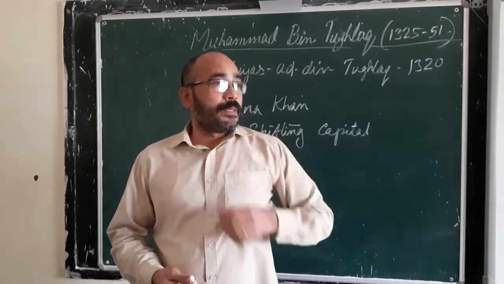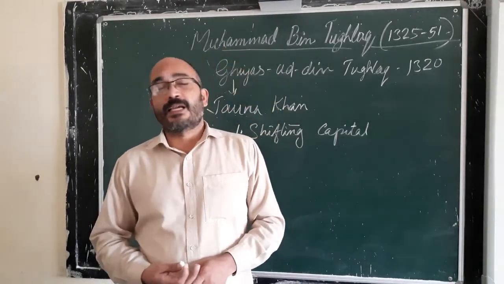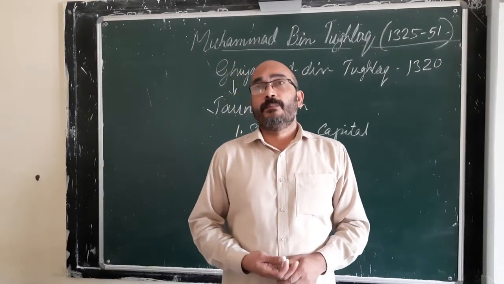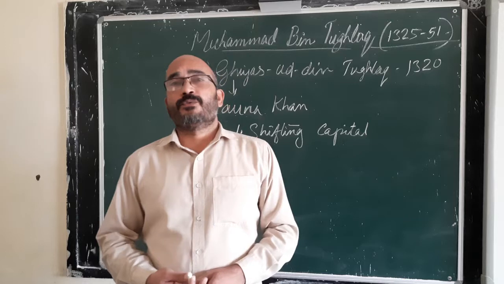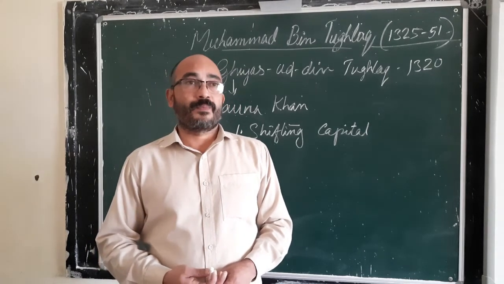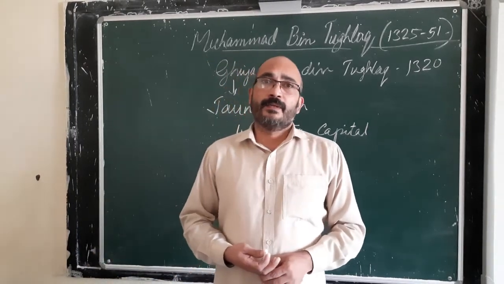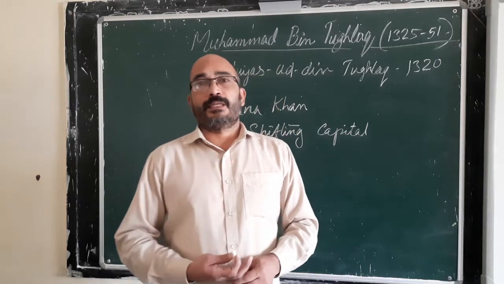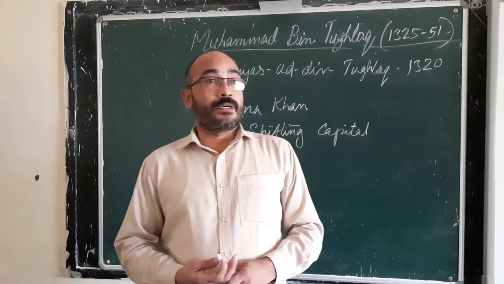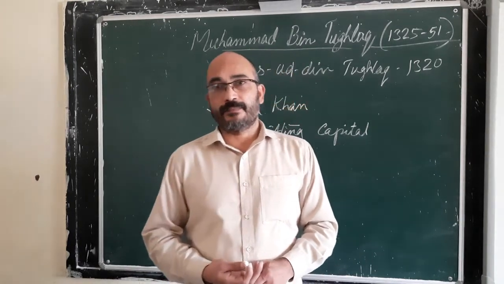And much of the people from Delhi, all the officers, their families, their household articles, cattle, everything was shifted to Devagiri. And that took much time and that caused much difficulties to the people as well as the officers. Anyhow, as per the order of Sultan, the capital of Sultanate was shifted from Delhi to Devagiri. After reaching Devagiri, he realized the following.